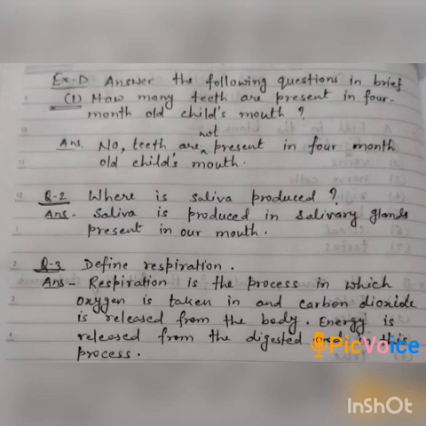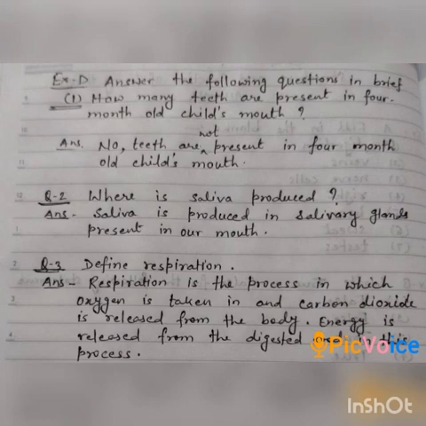Now exercise D, in which we have to answer the given questions in brief. Question number 1 is, how many teeth are present in a 4-month-old child's mouth? As you know that the milk teeth appear after 6 months of the child. So there are no teeth present in a 4-month-old child's mouth. Second is, where is saliva produced? Saliva is produced in salivary glands which are present in our mouth.